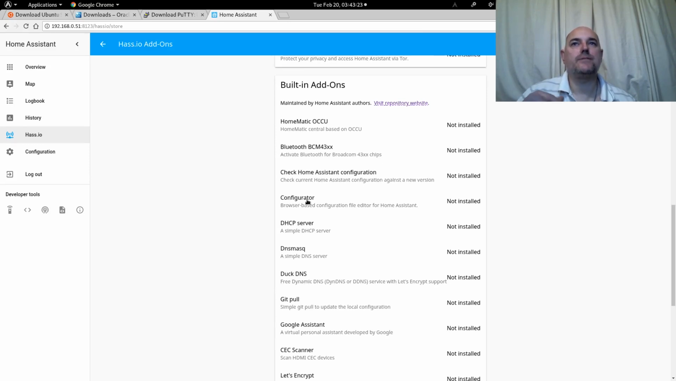We can use configurator. Configurator is quite good. What this will do is it will allow us to edit our configuration files using a web browser, so we don't need to SSH into our system and edit the config files manually. We can do it over the internet, which is quite good.